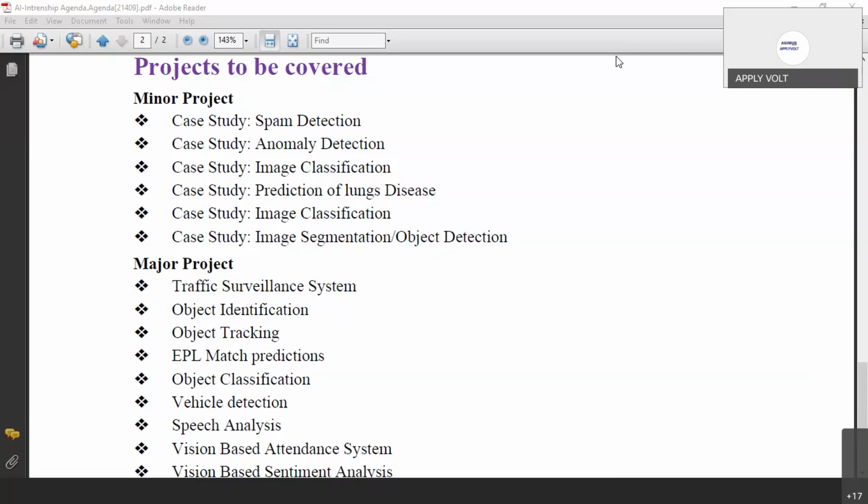Does your company go for campus placement? Yes, we do go for campus placement. We take students for our projects, whatever projects we get. We go to the colleges and conduct the placements also.